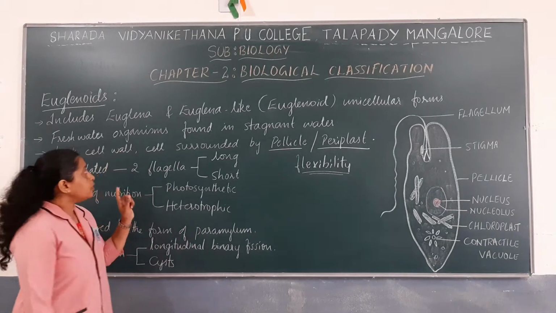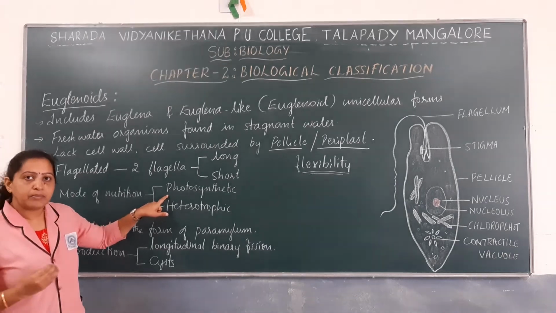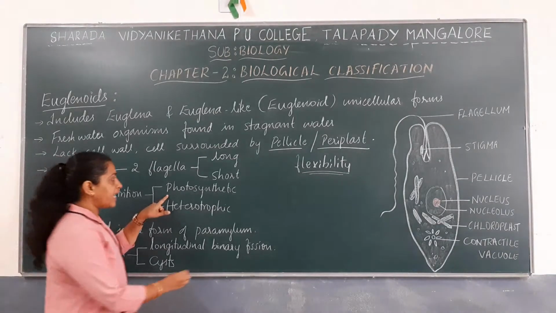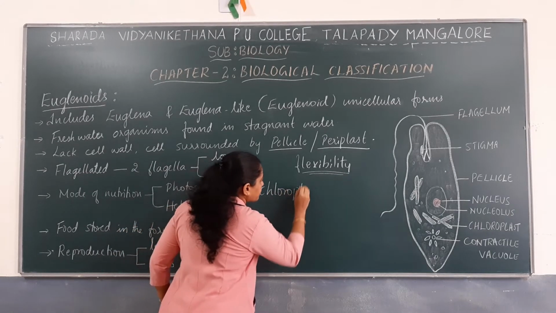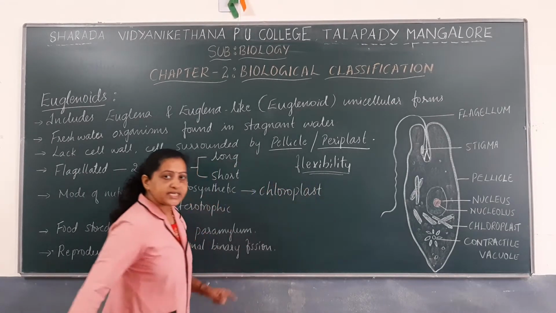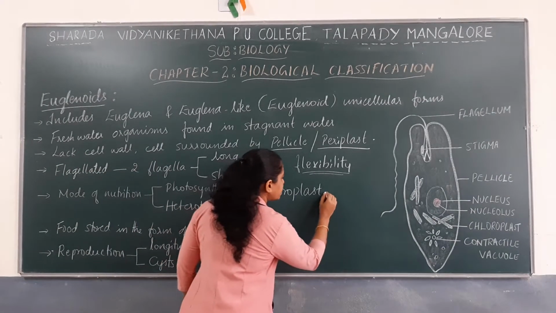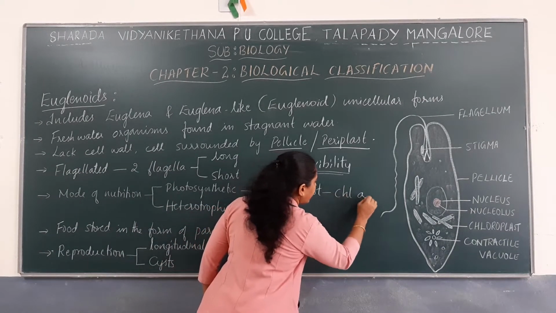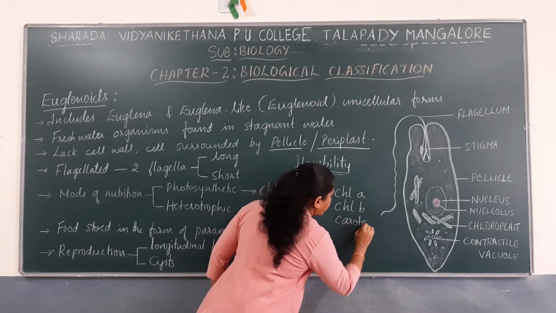So euglenoids may undergo photosynthesis in the presence of light because of the presence of chloroplasts, which have photosynthetic pigments like chlorophyll a, chlorophyll b as well as carotenoids.